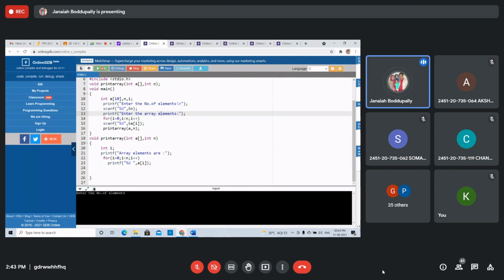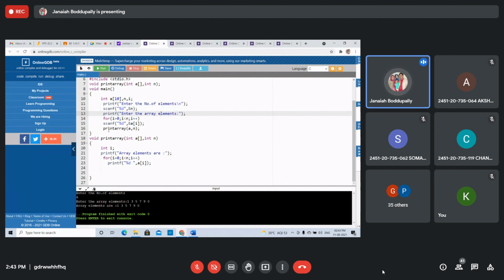Size is 6. I'm taking 6 elements: 1, 3, 5, 7, 9, 0. Just the elements will be displayed. Everything is the same as before, but now you see how to pass a one-dimensional array into a function.